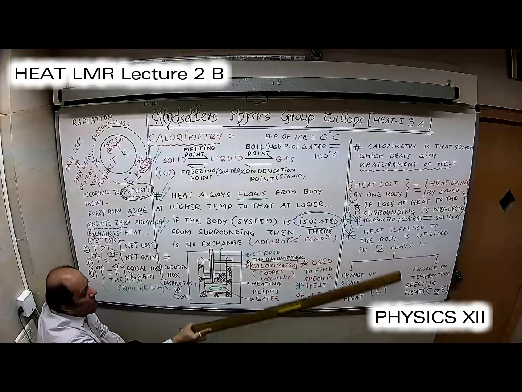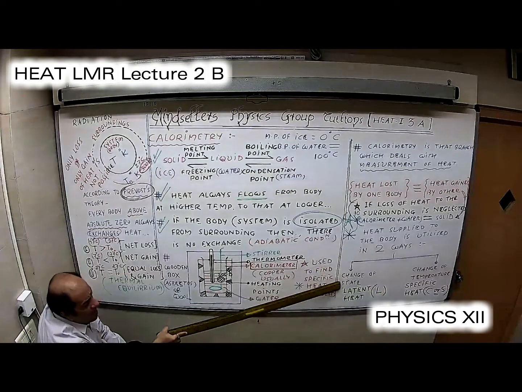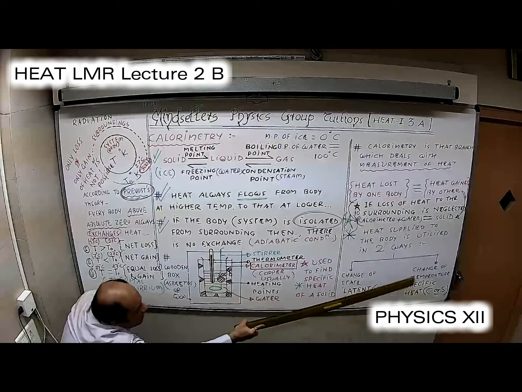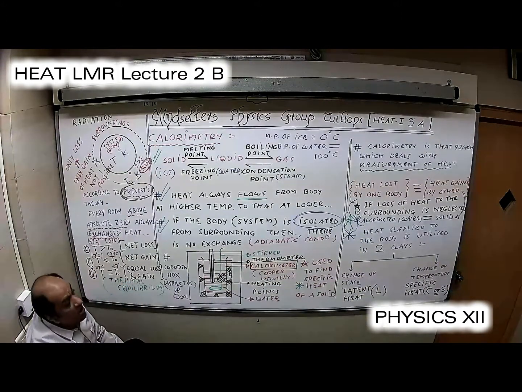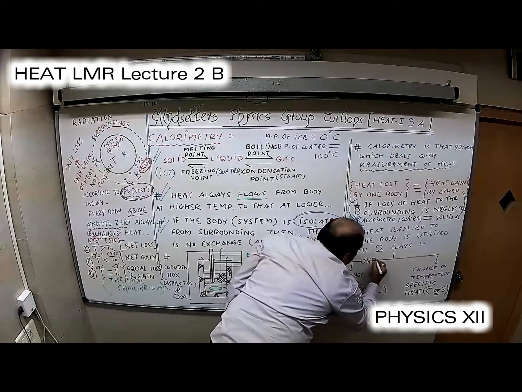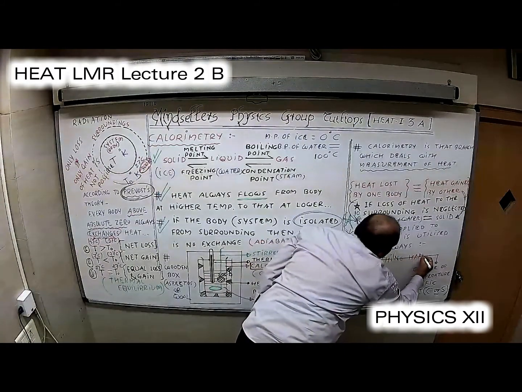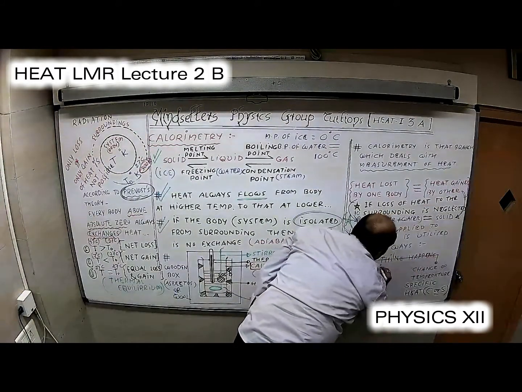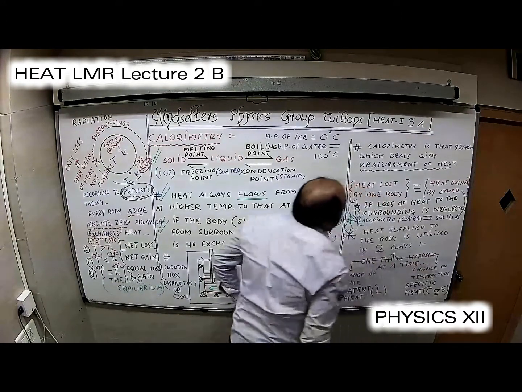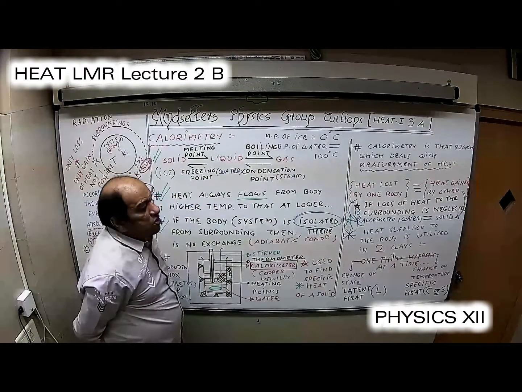Now heat energy is supplied to a body in two possible ways. Either you want to change the state of the body, or you want to change the temperature of the body, and one thing happens at a time. इसका मतलब ये हुआ बेटा कि whenever there is change of state, there is no change of temperature, and wherever there is change of temperature, there is no change of state.